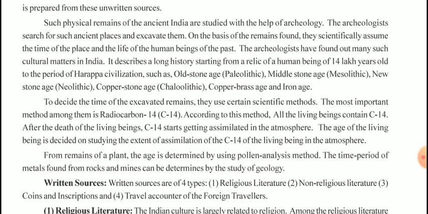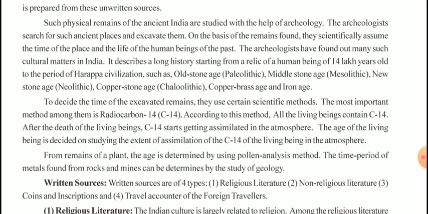To decide the time of excavated remains, they use certain scientific methods. The most important method among them is radiocarbon 14, that is C14. According to this method, all living beings contain C14. After the death of a living being, C14 starts getting assimilated in the atmosphere.